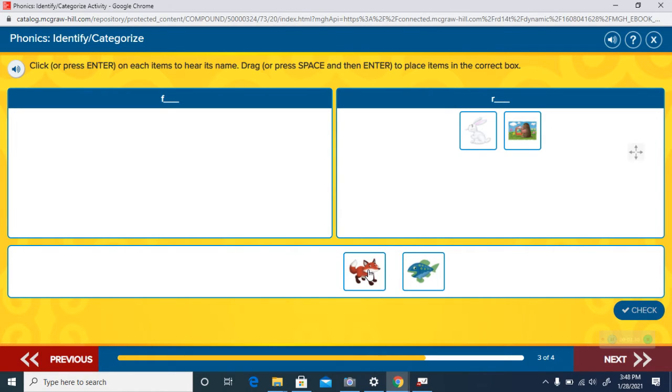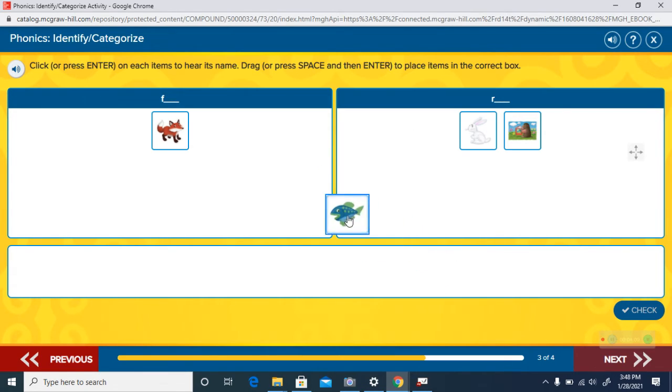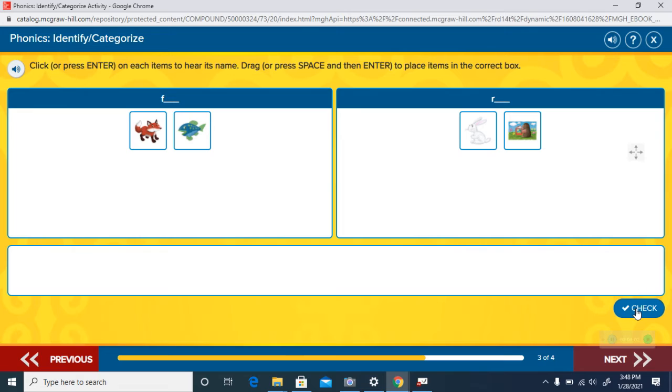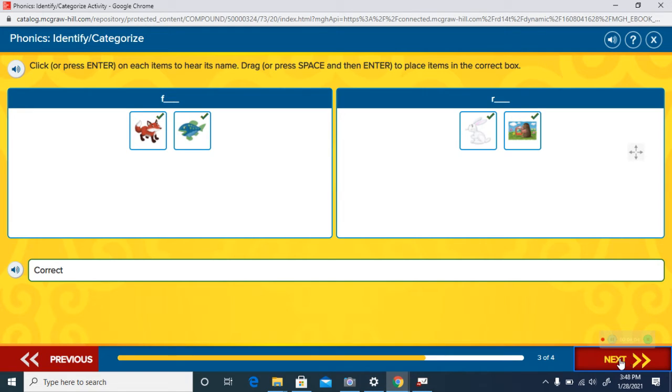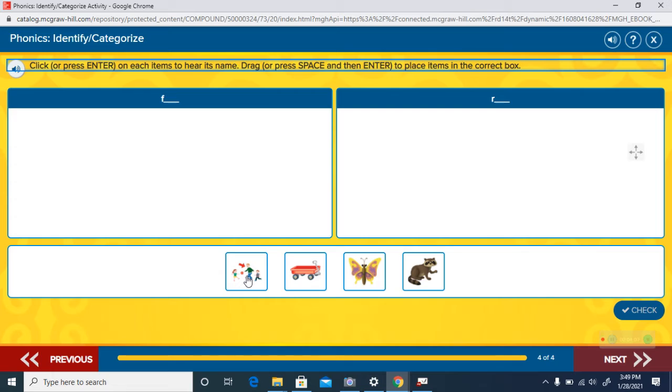Read. What about this word? Fox. Does fox begin with the F or the R? The beginning sound of fox is F, so it begins with an F sound. What about this last one? Fish. Does fish begin with a F or an R? Fish begins with the F sound. Great job.